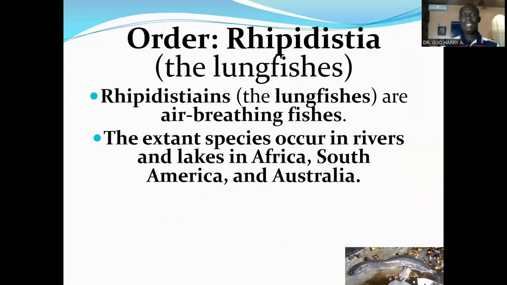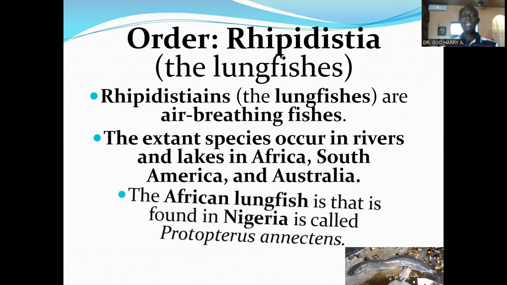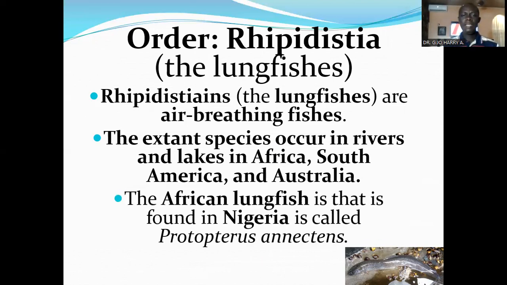Unlike other fishes that do not breathe air, these ones breathe air. They do not use gills, but they use lungs. So they will have to come out to breathe air and then go back to the water. They breathe atmospheric air and swim in the water. The extant species occur in rivers and lakes in Africa, South America, and Australia. The African lungfish that is found in Nigeria is called Protopterus annectans.